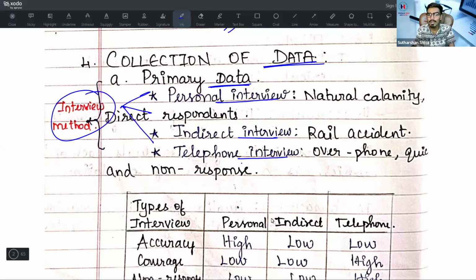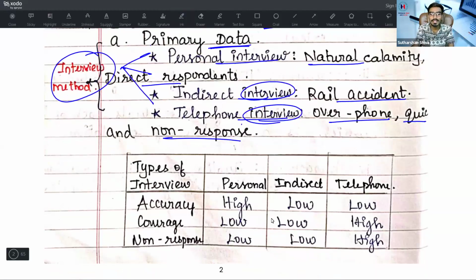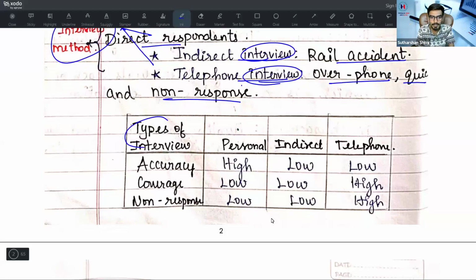Under the personal interview, we go in situations like natural calamity, where direct respondents are possible. Then indirect interview: at the time of rail accidents, we'll go for indirect interview. Telephonic interview is over a phone call, with quick responses, but sometimes some persons are not able to pick up your call, so there will be non-response as well. Then here we will go with types of interview. What about accuracy? Under personal, it is highly accurate, as you have a personal connect with that person. Indirect, the accuracy will be low.